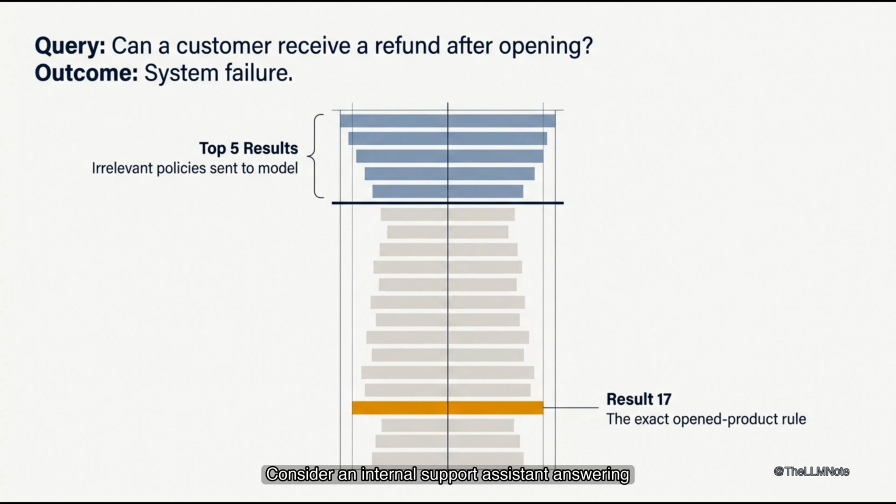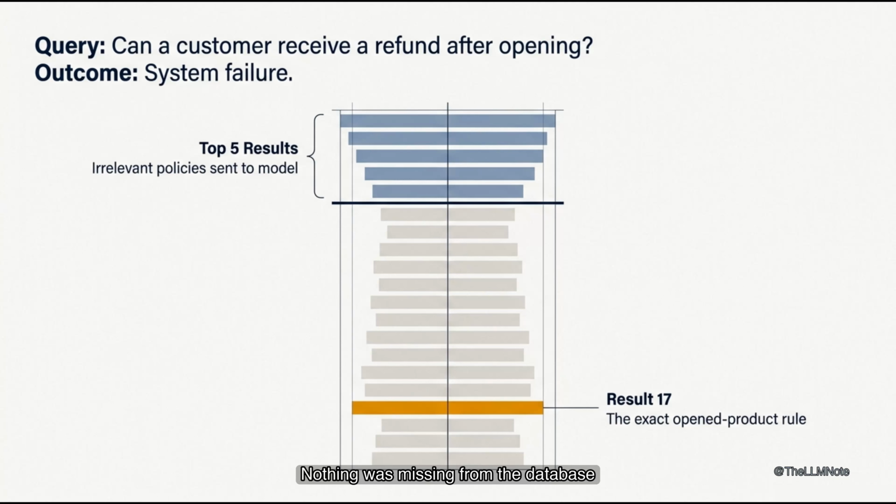Consider an internal support assistant answering, "Can a customer receive a refund after opening the product?" The knowledge base returns 20 passages about returns, warranties, damaged packaging, and regional exceptions. The exact policy appears at rank 17. Open products are refundable only when a documented defect is confirmed within 30 days. The assistant receives the top 5 results and gives the wrong answer.